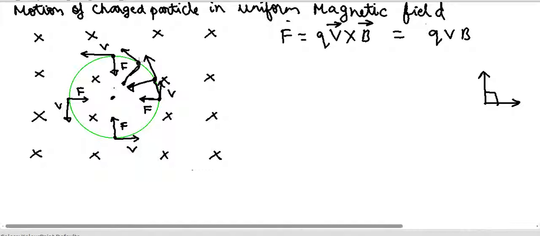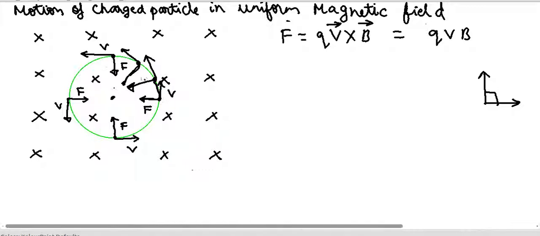So the new velocity direction will be here, and again because of that the force has to be perpendicular to the velocity, and again the direction of force will change. So always the force will be directed towards the center, and it is similar to a circular motion where velocity is perpendicular to the force, or the centripetal force. So when a charged particle is projected perpendicular to the magnetic field, it will go round and round in circles.